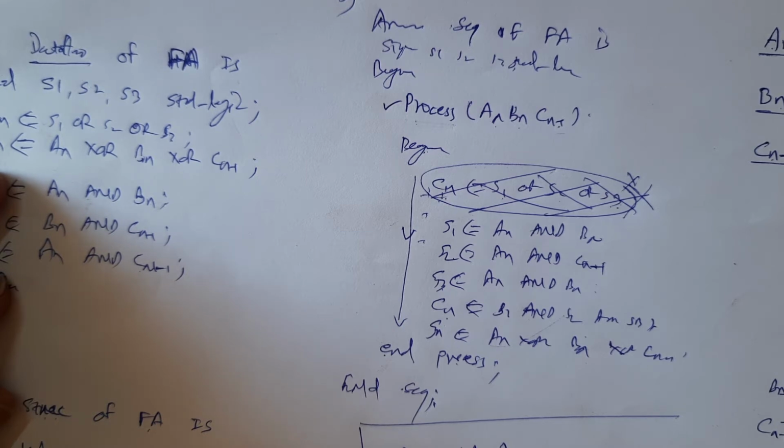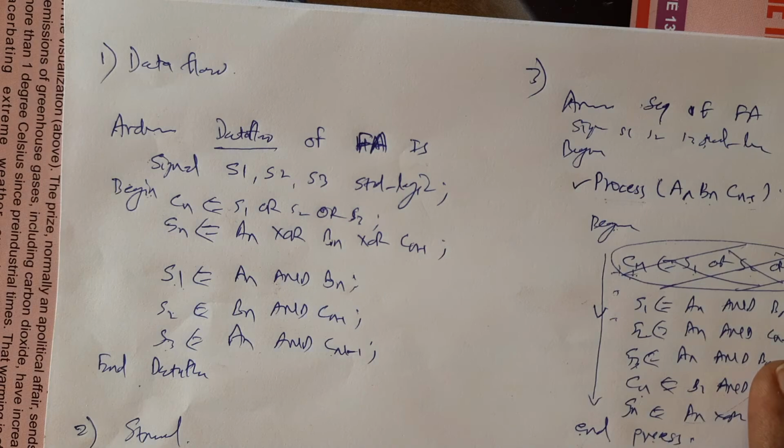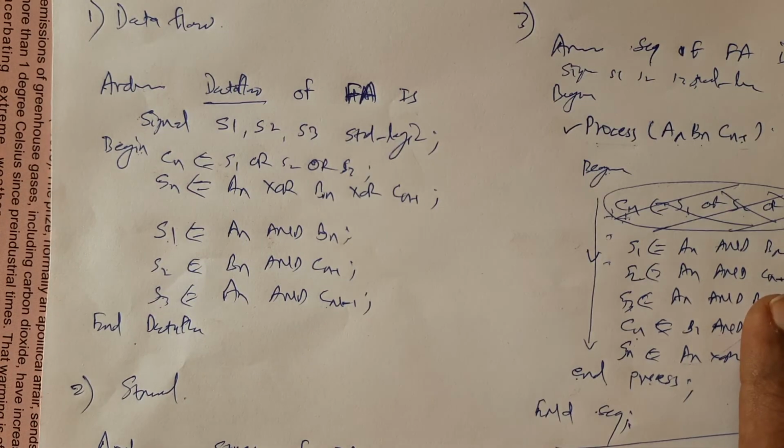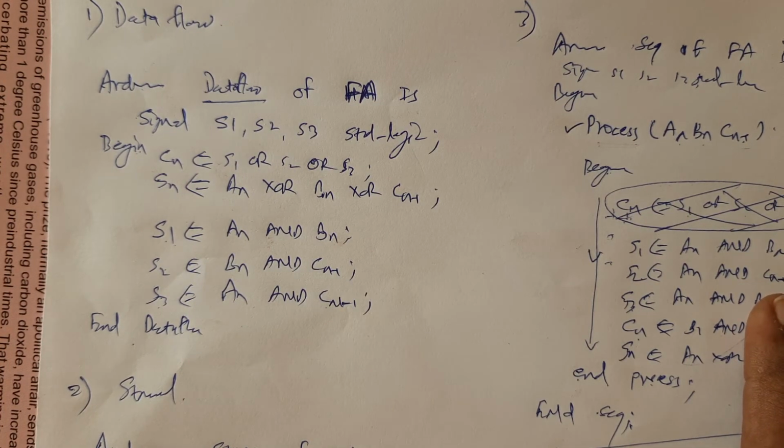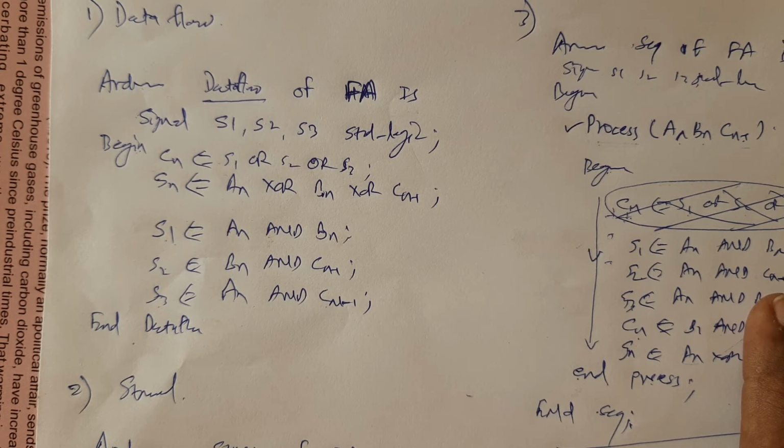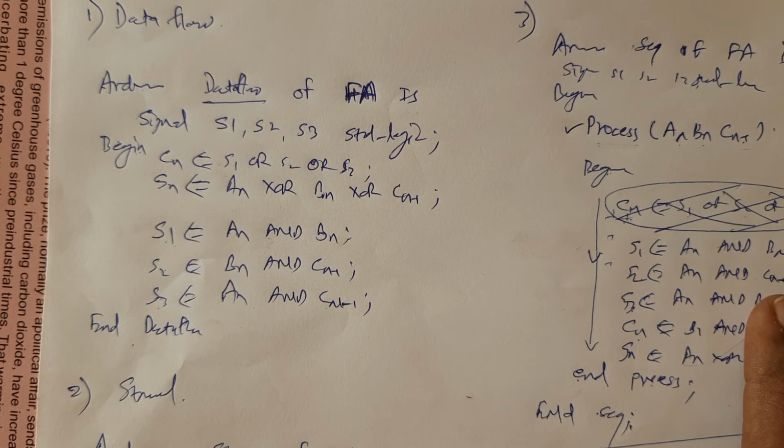Therefore, for the real implementation of the hardware, it is always better to have a data flow architecture or structural architecture. What we prefer is the data flow architecture first, because each and every output will be directly related with the input, and therefore it is the fastest implementation of the circuit.